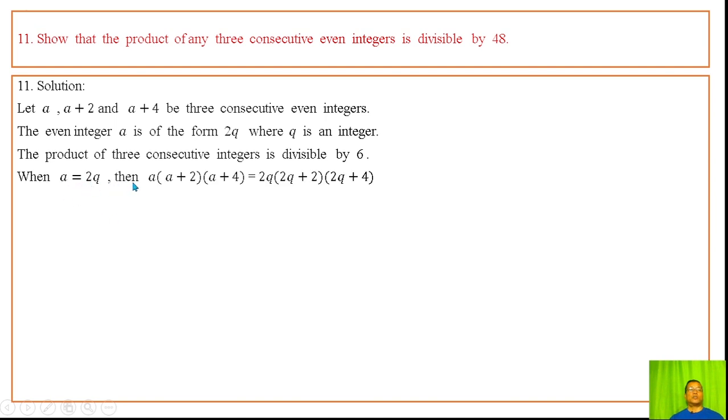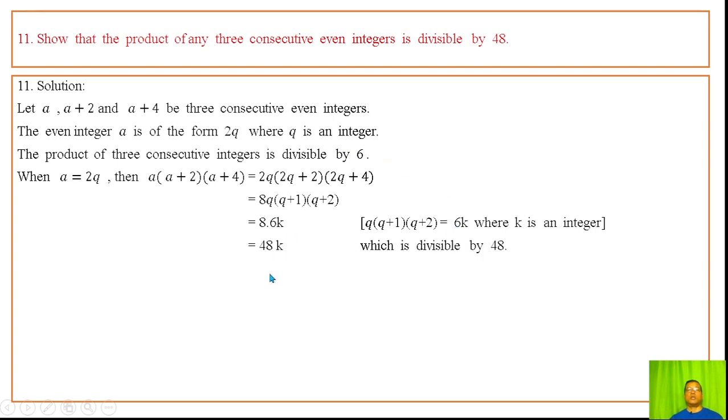When a is twice q, then the product of a, a plus 2 and a plus 4, whose value, substituting a with twice q, we get 8 into 6k. The product of the integers is a multiple of 6, so putting 6k, we get 48k, which is divisible by 48. Thus, the product of any three consecutive even integers is divisible by 48.